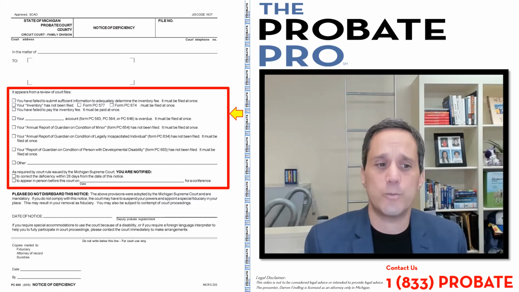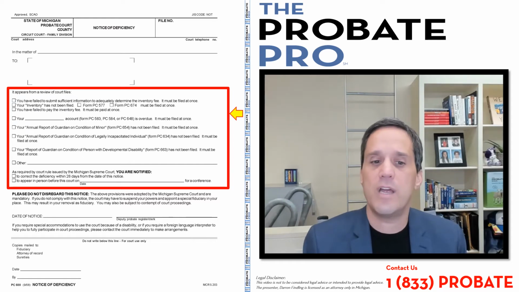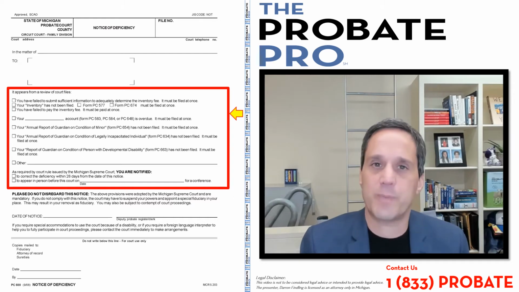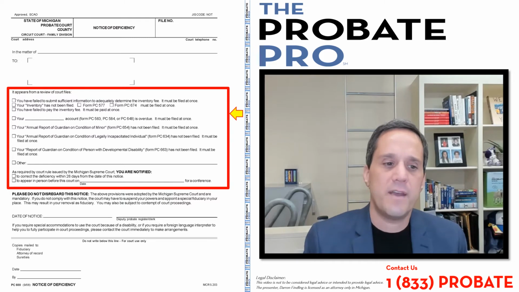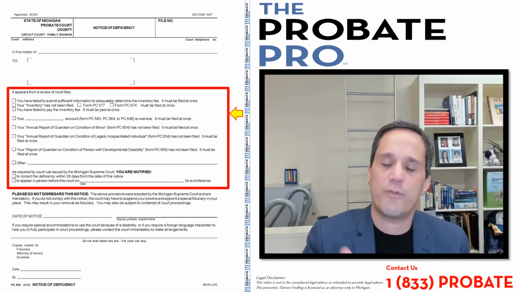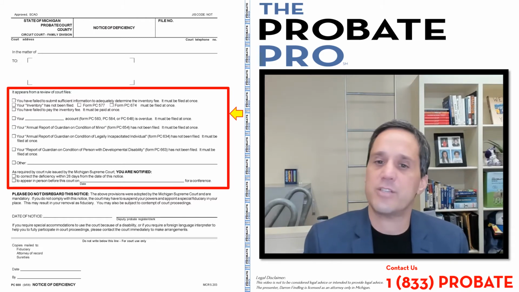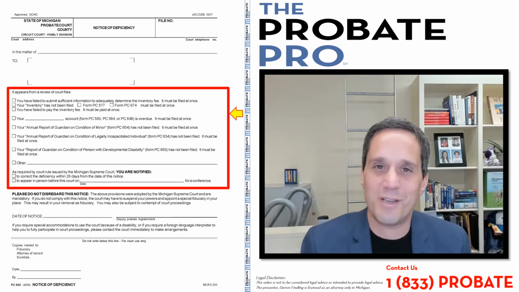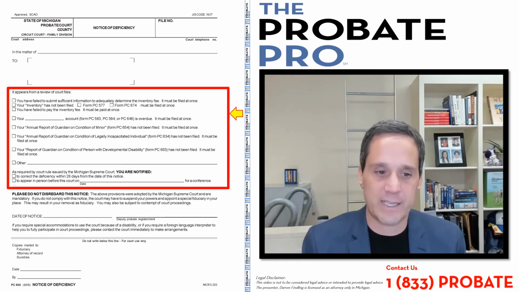Next box relates to the annual report of an adult, legally incapacitated individual. That process, again, is another type of annual report. And again, I've explained that in another video explaining how to complete that SCAO form. Next one is on a developmentally disabled individual. These DD files, again, have very similar reporting requirements on an anniversary basis. The other is you may have done some other deficiency that the court required you to do, but there's no convenient checkbox, so the court can fill that section in.